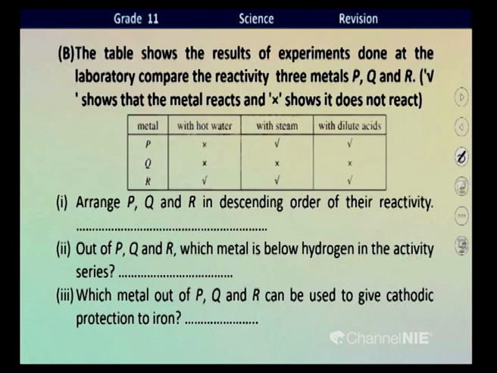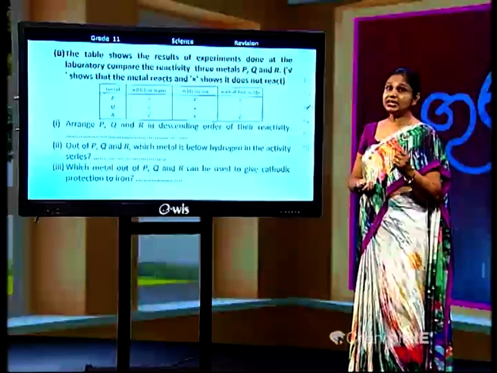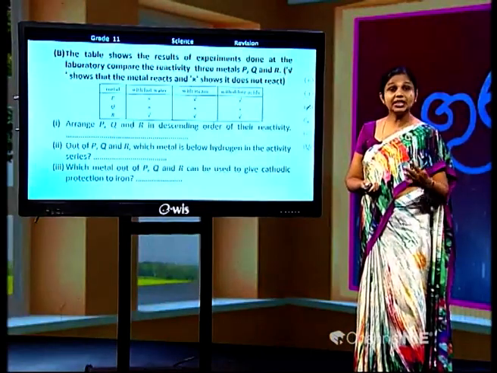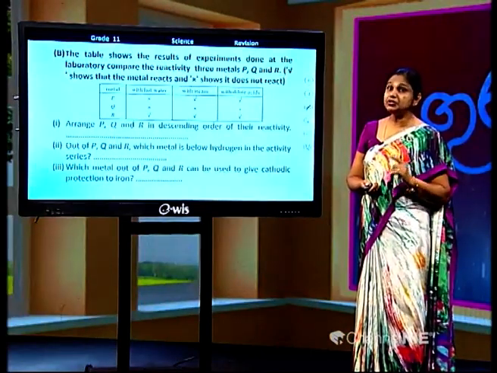If a certain metal doesn't react with hot water, and if it reacts with steam and dilute acid, definitely that metal can be zinc, iron, or aluminium, because these three metals react with steam and dilute acid too.